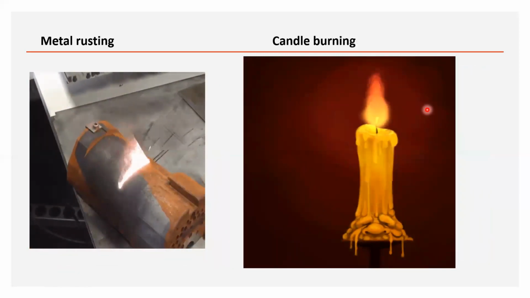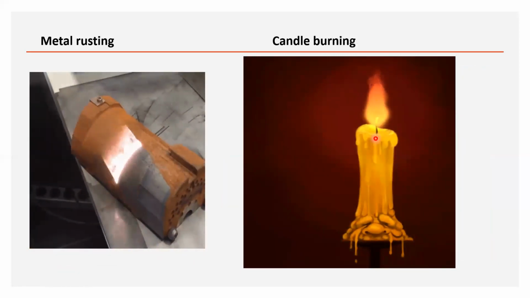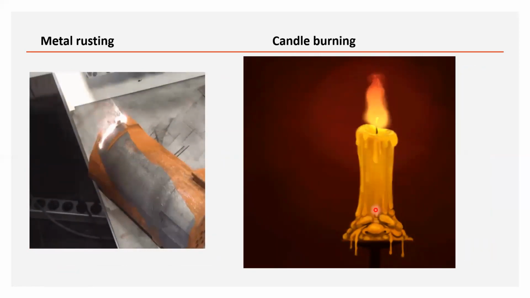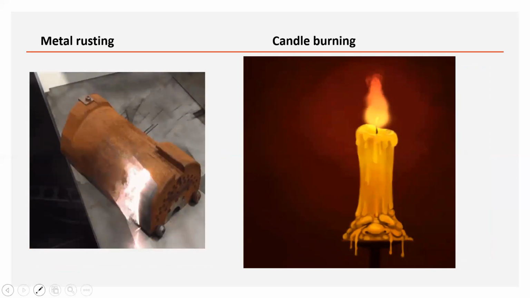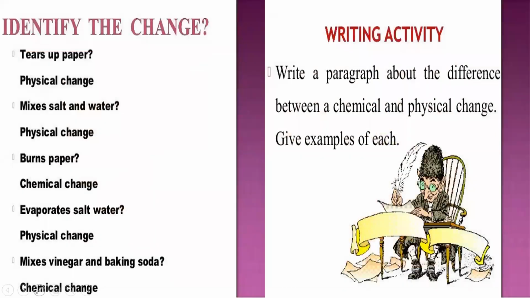Now, this candle burning comes under both physical and chemical change. Which part is physical change? Which part is chemical change? Melting of wax comes under physical change, whereas burning of wick comes under chemical change. Now, here are some examples of physical and chemical changes. Tearing a paper is a physical change. Mixing salt and water, physical change. Burning a paper, chemical change. Evaporation of salt water and getting salt from salt water is a physical change. Mixing vinegar with baking soda, it's a chemical change. Some gas is released.